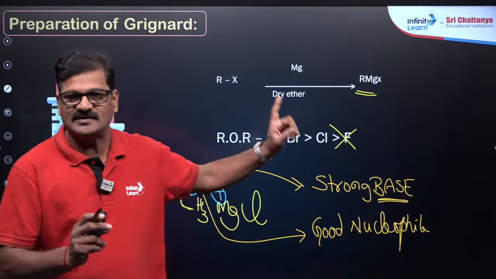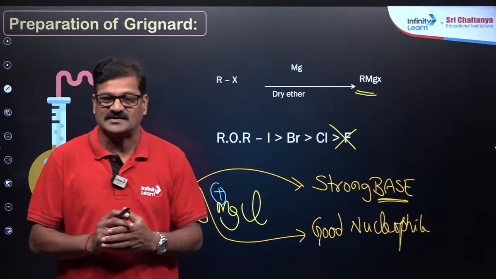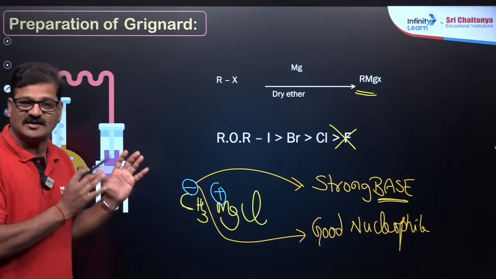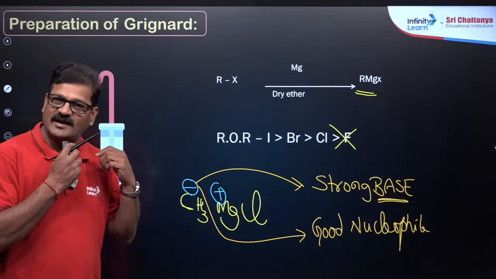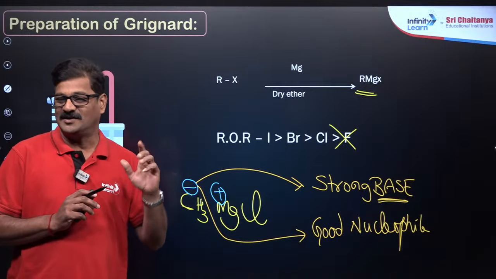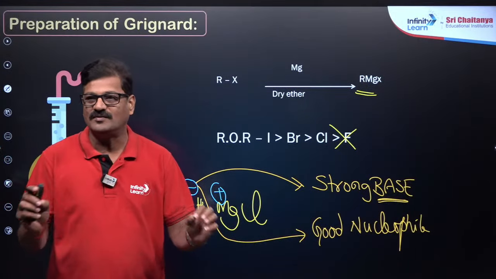So it is going to be a strong base and it is a good nucleophile. So what is the meaning of a base? Any species which can react with H plus. So a Grignard reagent is going to react with any compound which has a loosely bound H plus, right? And also the Grignard reagent is going to behave as a good nucleophile.